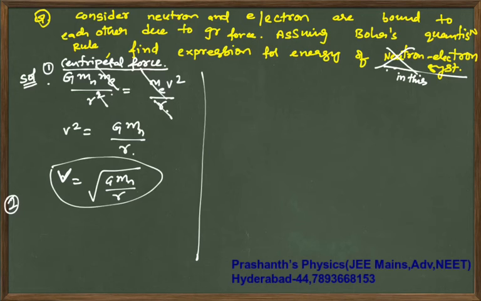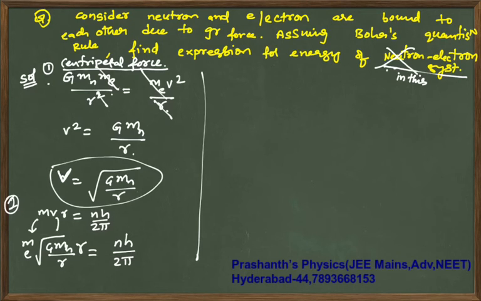Your second equation is angular momentum conservation. MVR is equal to nh by 2 pi. M times V, which is under root G times Mn by r, times r, that is equal to nh by 2 pi. It is not m into n, it is mass subscript n, mass of neutron. This is mass of electron because the electron is revolving. So Me into V into R is nh by 2 pi. This is the mass of the electron, this is the velocity of the electron, times the radius of the electron with respect to the neutron.